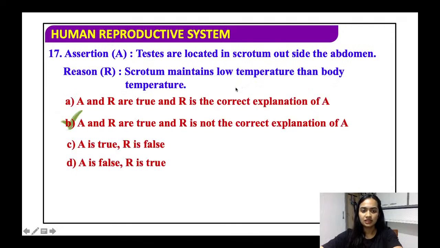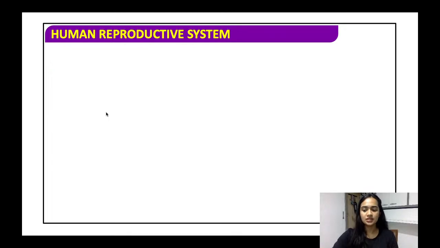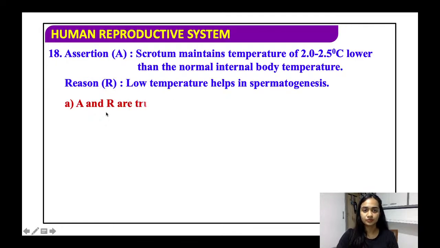Now, a very interesting type of question, the assertion and reasoning type. What happens here is, you have to first read both the statements and then conclude if both are true or false, or if one is true and one is false. Testes are located in the scrotum outside the abdomen. True. Scrotum maintains a lower temperature than the body temperature. True. But it is not the explanation for the first one. All right, both the statements are true, no doubt, but it is not the correct explanation.